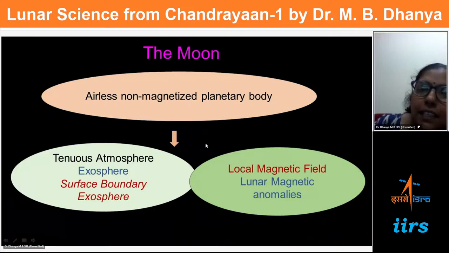As I said, classically the Moon was thought to be non-magnetic and airless, with no atmosphere. From there, we matured enough to understand that the Moon has a tenuous atmosphere and local magnetic fields. Now, what more can be contributed, or what more should be known about this, that we knew now from Chandrayaan 1?